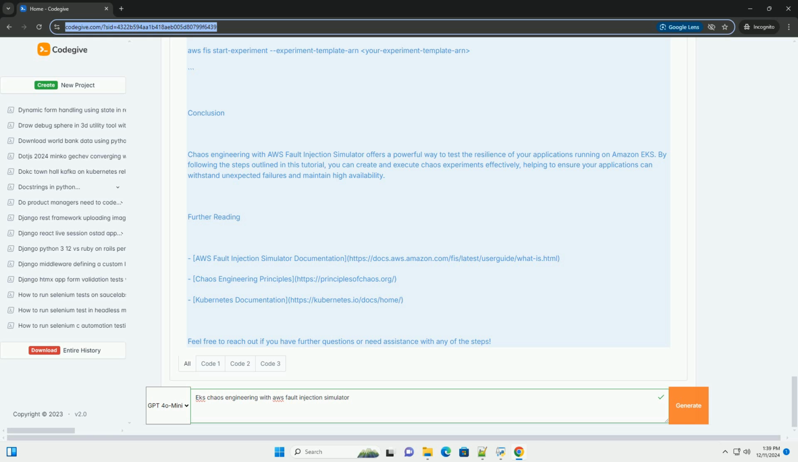Further reading. AWS Fault Injection Simulator documentation, https://docs.aws.amazon.com/fis/latest/userguide/what-is.html. Chaos engineering principles, https://principlesofchaos.org. Kubernetes documentation, https://kubernetes.io/docs/home. Feel free to reach out if you have further questions or need assistance with any of the steps.